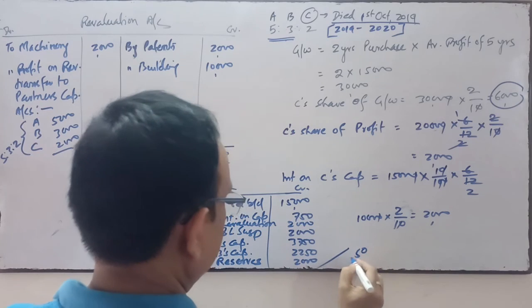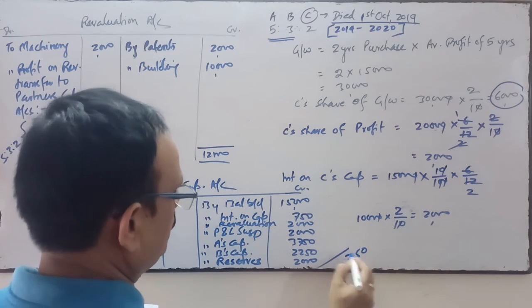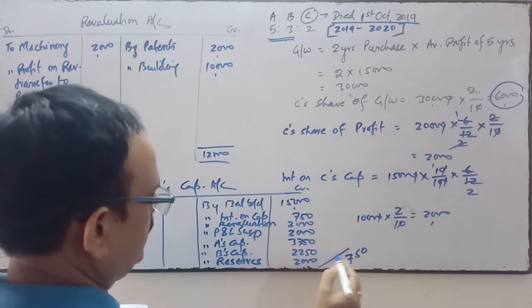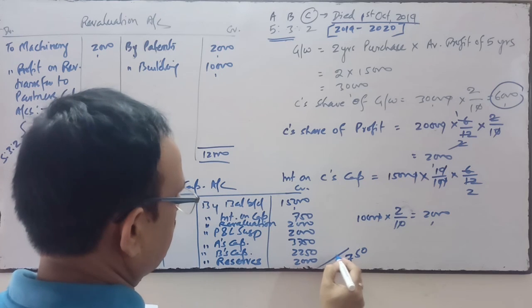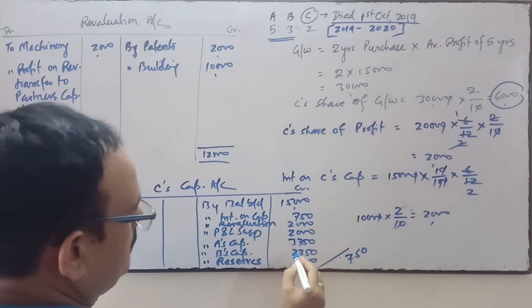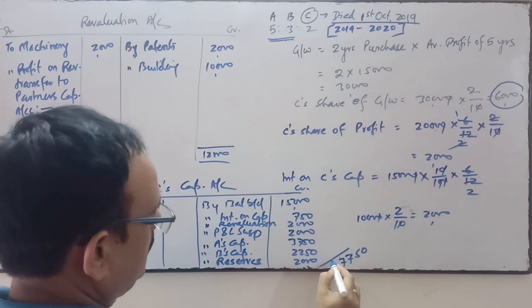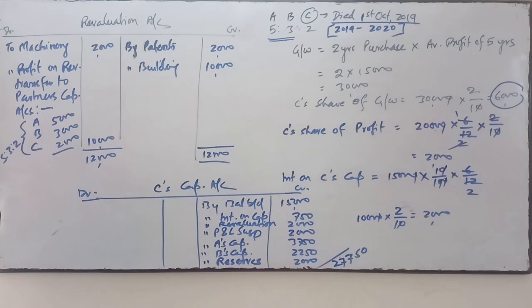The total is 27,750. So this amount will be transferred to C's executor's account.